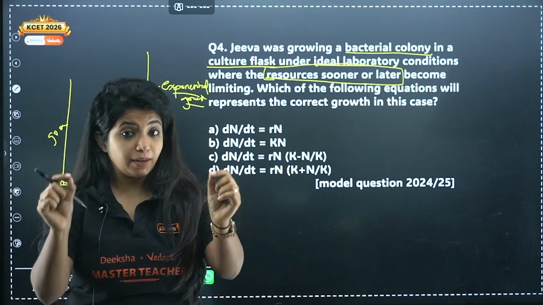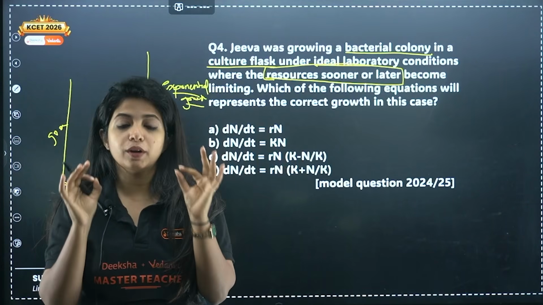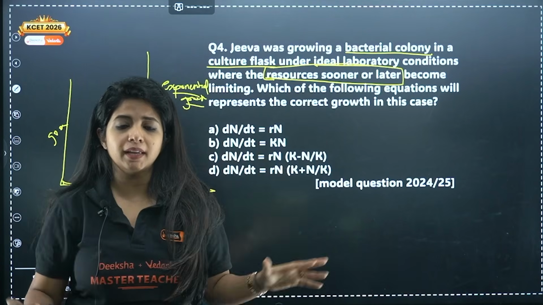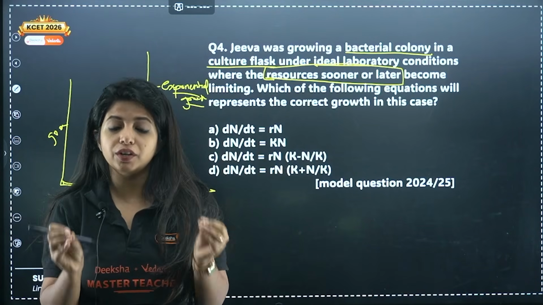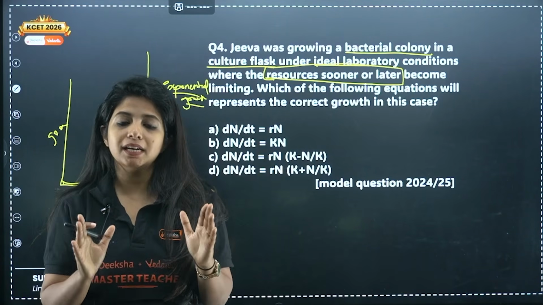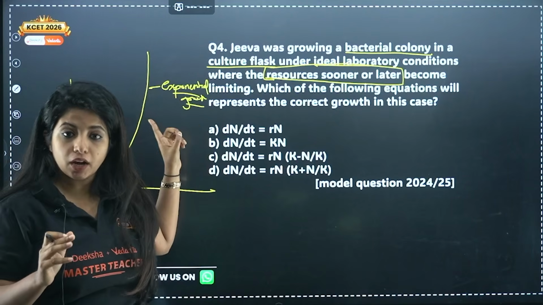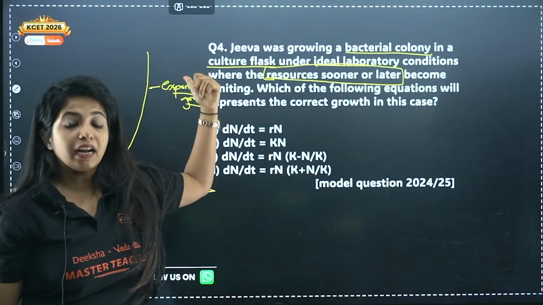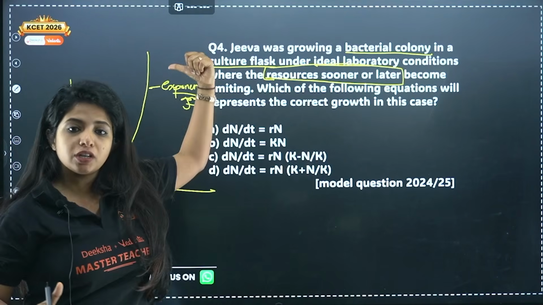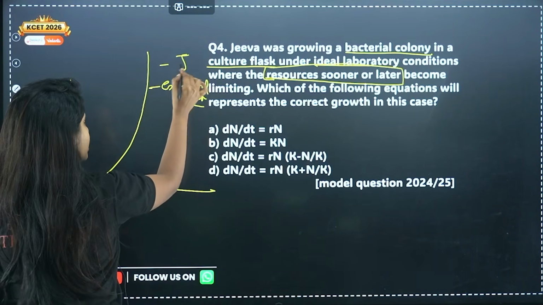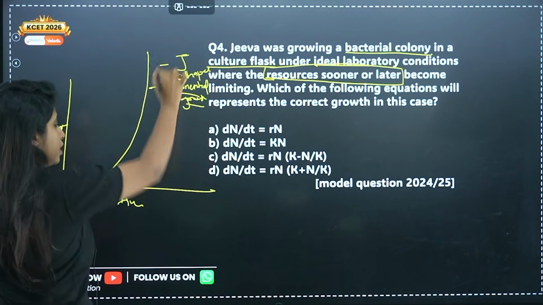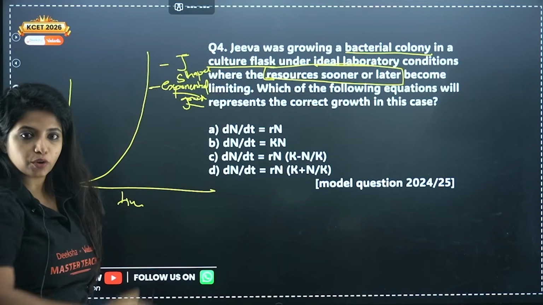But if in your question it is written as ideal conditions with optimum temperature, optimum this and that, and there is no mention of resources getting ended, please understand it will show an exponential graph. According to the conditions given, this is a hypothetical situation, but yes, in that condition it will show an exponential graph. You also call this a J-shaped graph. Why? Because it looks like the J. Initial growth is slow, but later on it grows.